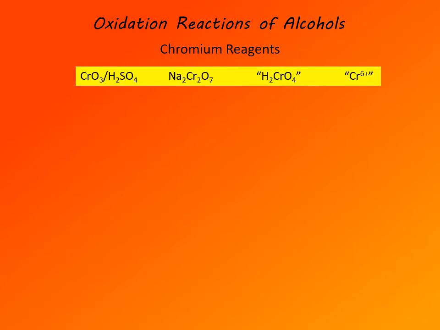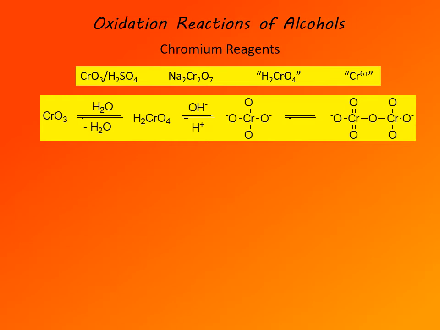So here are some. The first one is a solution of chromium trioxide in sulfuric acid. That one is called Jones reagent. The second one would be sodium dichromate, and then chromic acid in its various forms. Chromic acid itself is unstable, but in various solutions it is used. And finally, if you don't want to specify which chromium reagent is used, you'll simply say it's chromium 6, because common to all of these oxidizing reagents is that chromium has oxidation state of 6.